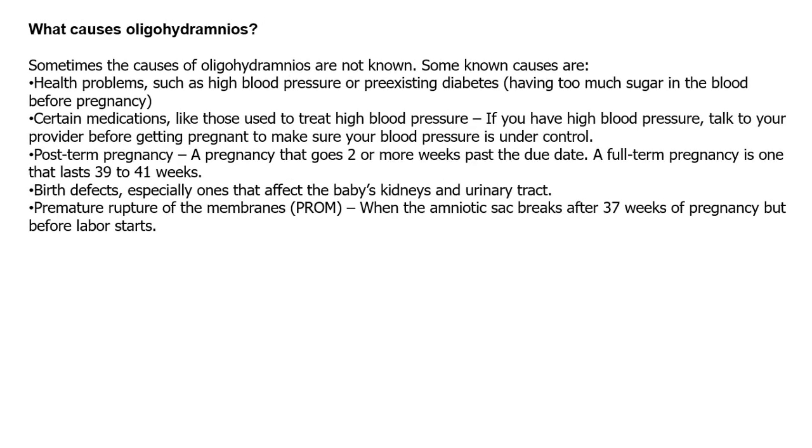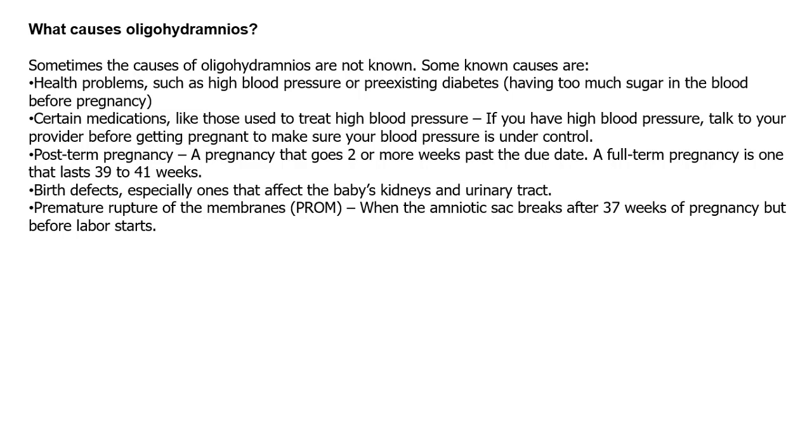Now some other reasons why oligohydramnios is caused. Sometimes the causes of oligohydramnios are not known, but we will definitely focus on the causes that we can understand. Some known causes are health problems such as high blood pressure or pre-existing diabetes, and certain medications, like those used to treat high blood pressure. If you have high blood pressure, you have to talk to the doctor before getting pregnant to make sure that your blood pressure remains under control.